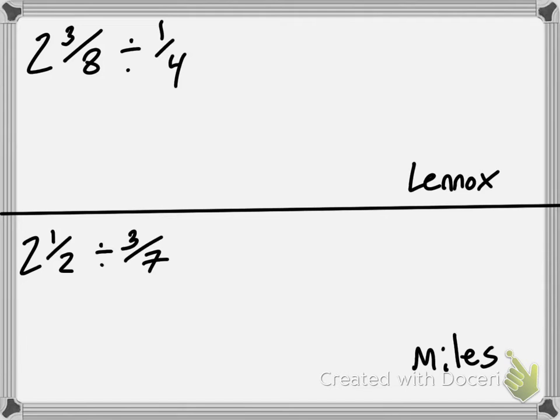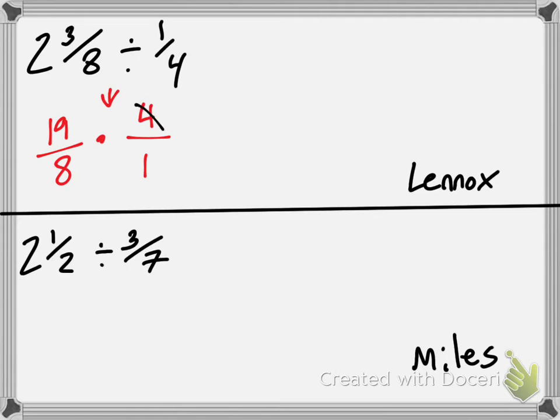Yes. For this one, Lennox and Miles. Lennox, let's do this one. What was 2 and 3/8 as an improper fraction? It's going to be 19 over 8. Perfect. Then what's our next step? We put a dot as the multiply, and then we put 4 over 1. Yes. Now what do I do? We see we can cross cancel. What can I cross cancel? You can cross cancel the 8 and the 4.